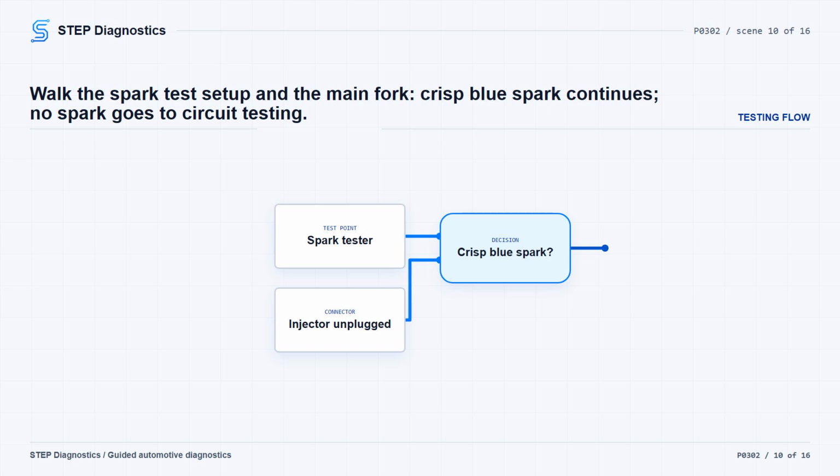Remove the ignition coil from cylinder 2, reconnect the coil connector, unplug that cylinder's fuel injector connector, install a spark tester on the coil and crank the engine. If there is a crisp blue spark, continue. If not, skip ahead to the coil power and control circuit tests.